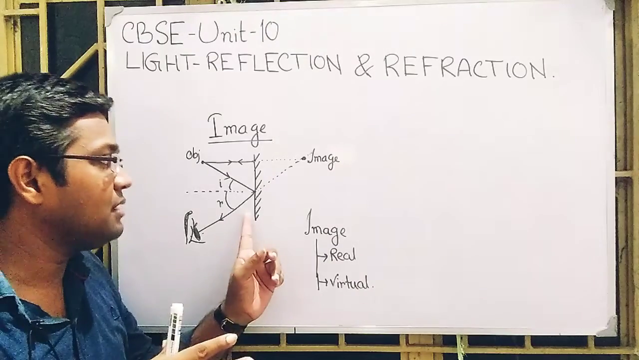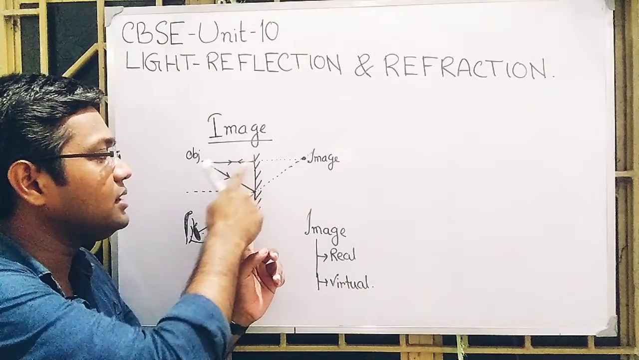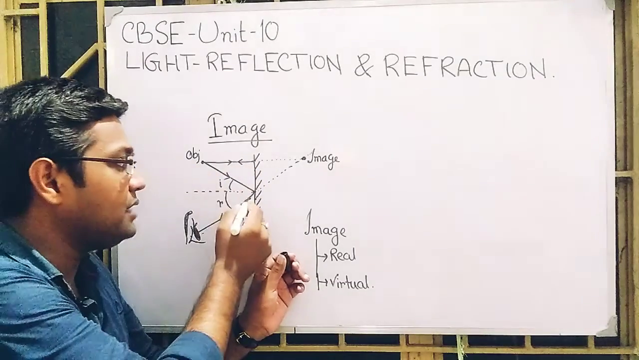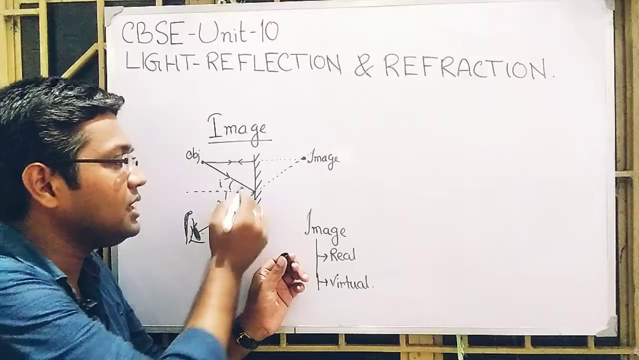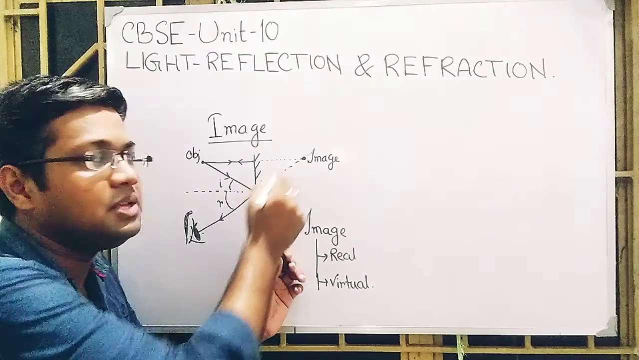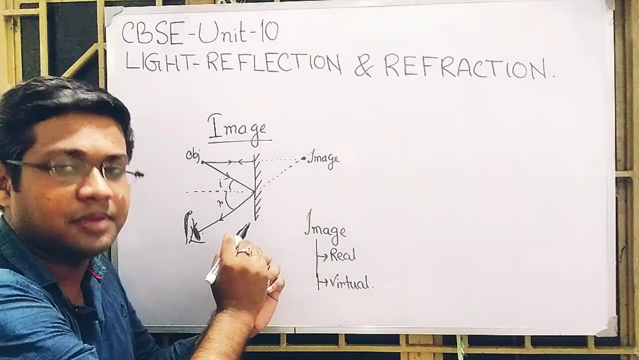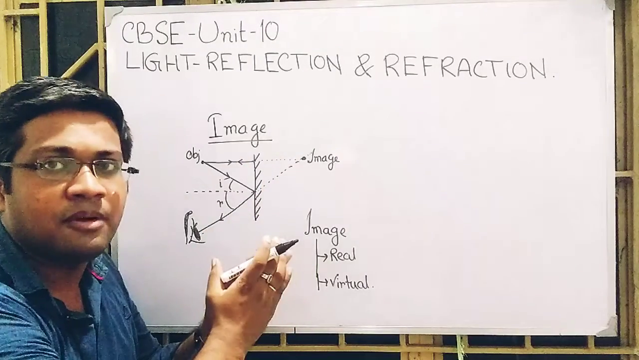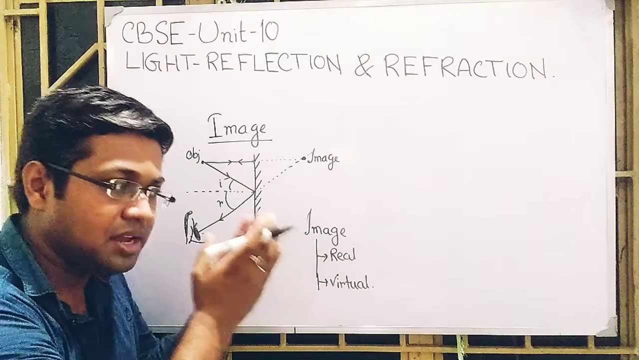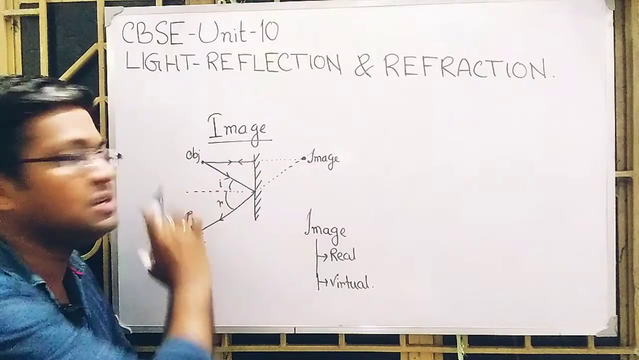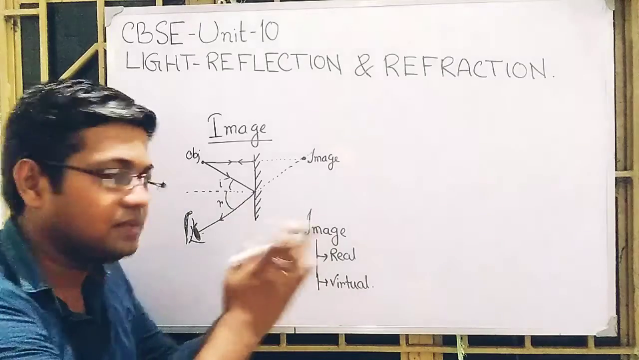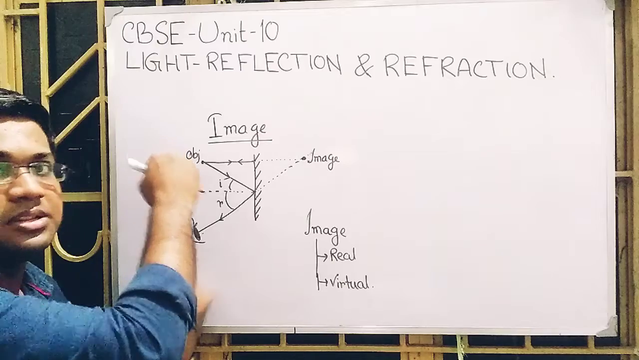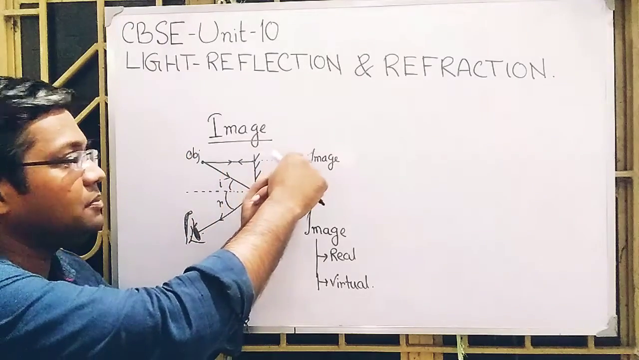Just like here, the reflected light ray for normal incidence goes in that direction, and the reflected light ray from here goes in that direction. If we produce these two light rays backward, they will meet here. Why am I producing them backwards? Because if I produce them in that direction, they will never meet, since they are diverging. They start diverging from each other; they are moving away from each other. So I produce them backward, they converge, and meet behind the mirror.